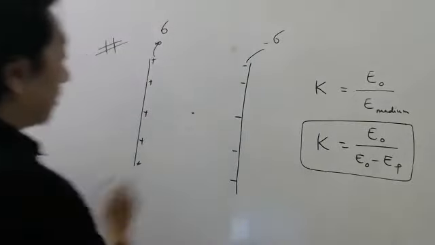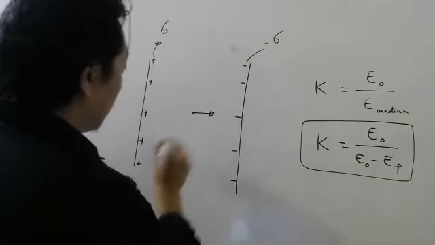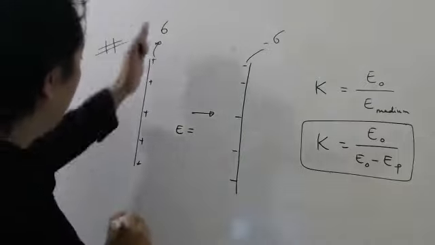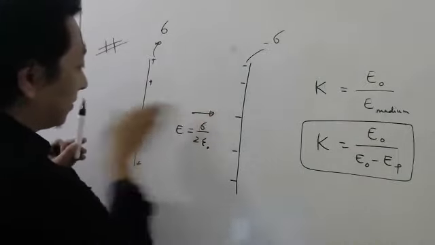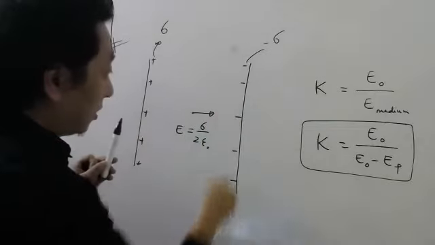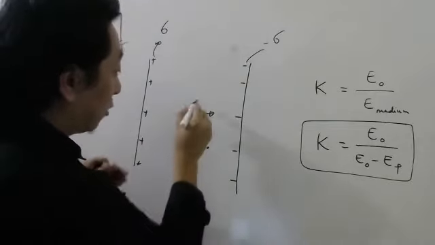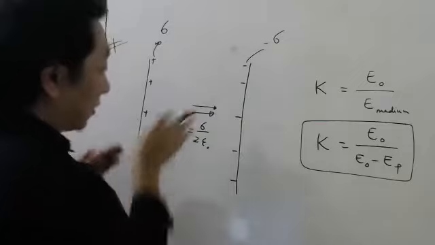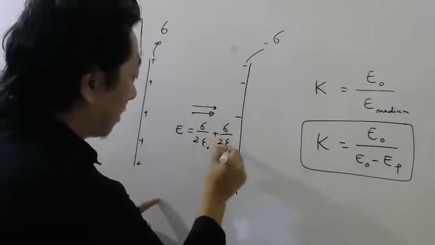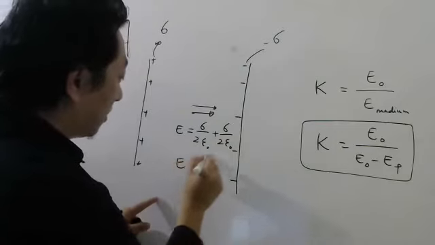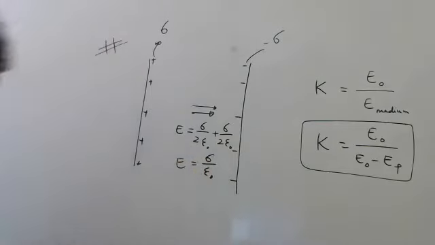Then the total electric field will be how much? Due to this sheet, it will be sigma by 2 epsilon naught in this direction, away. Due to this sheet, it is negative, na? So negative means it will be towards. So both are in the same direction. So sigma by 2 epsilon naught plus sigma by 2 epsilon naught. So the total will be sigma by epsilon naught. Okay, students? So keep this in mind.